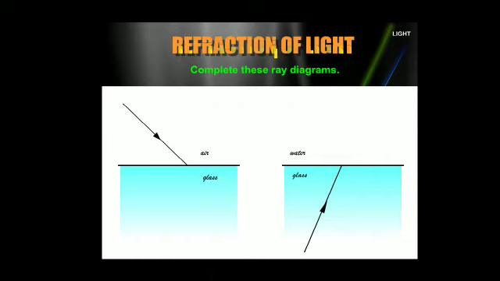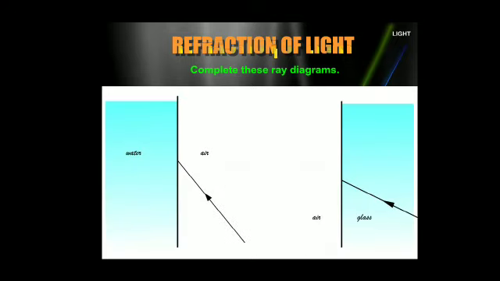In the first case, the ray of light is traveling from air, which is optically rarer, to glass, which is optically denser. So, very first point, students, draw the normal, draw the dotted line, produce the incident ray, and then show the bending toward the normal. In the second, glass to water, water is comparatively optically rarer when I compare it with glass. So it bends away from the normal.